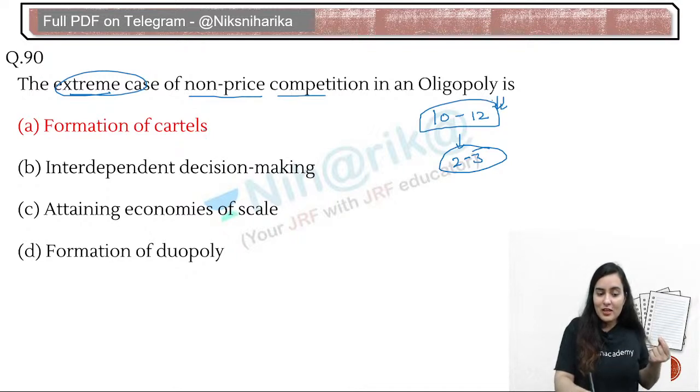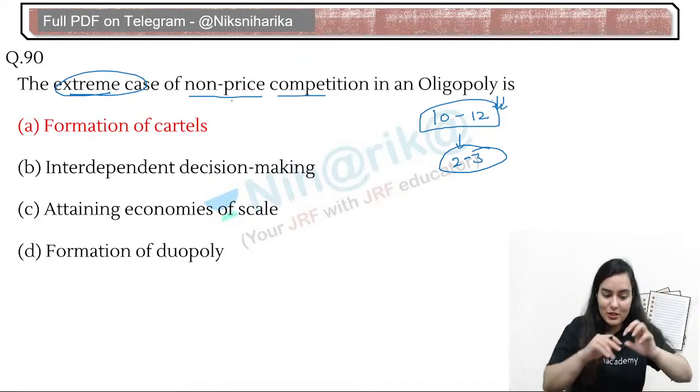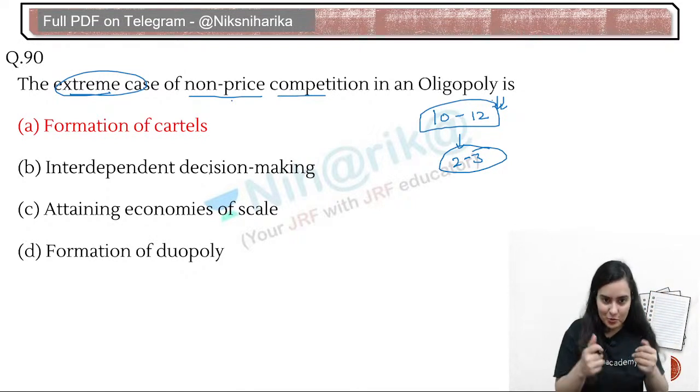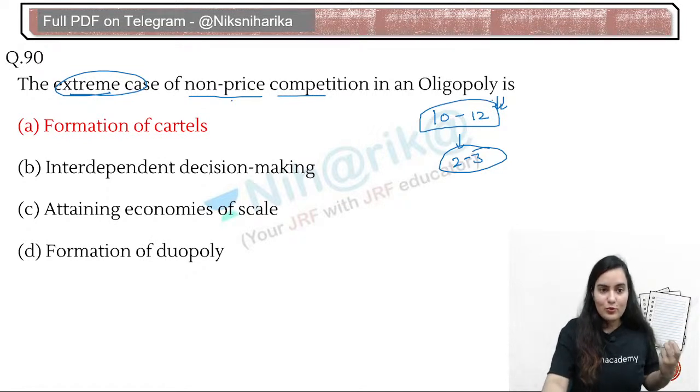Interdependent decision making is a feature that is there, but interdependent decision making is also with the price competition. Yes, very good, Manpreet, because they want to produce a monopoly output. Great, awesome. Ritu, interdependent on the basis of price.